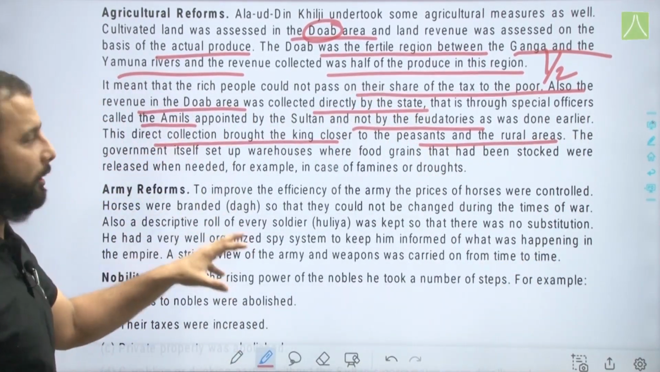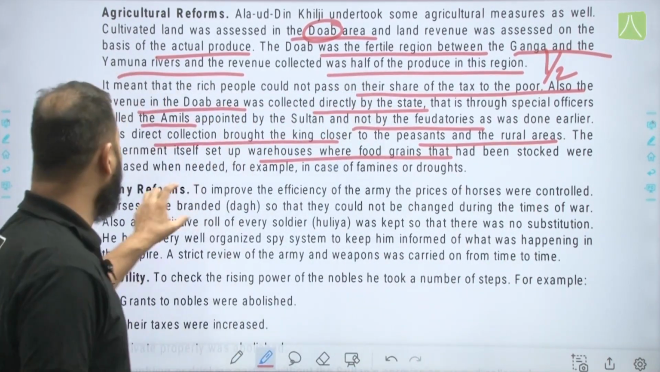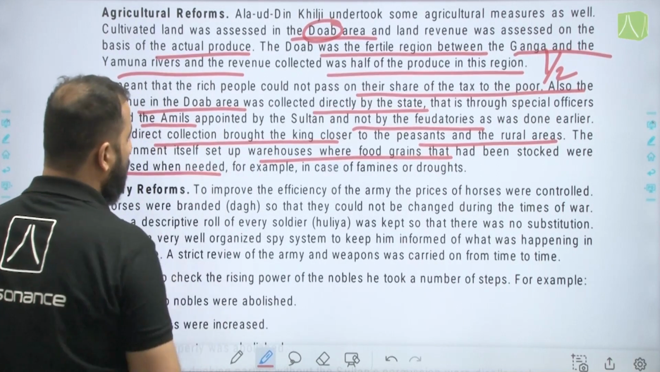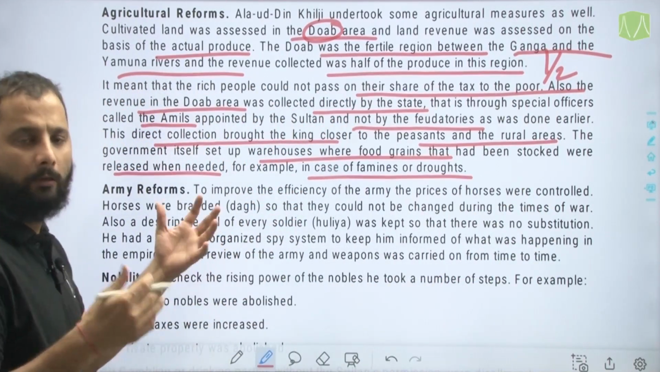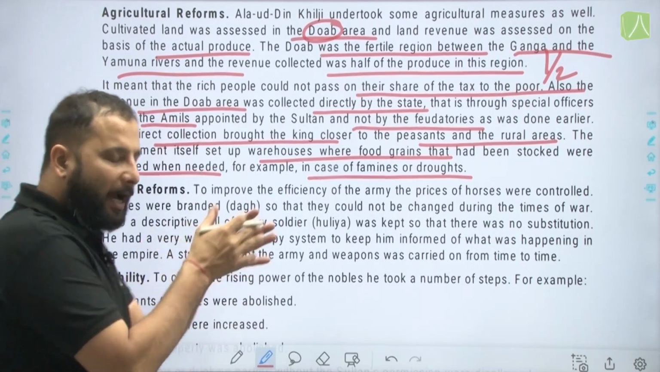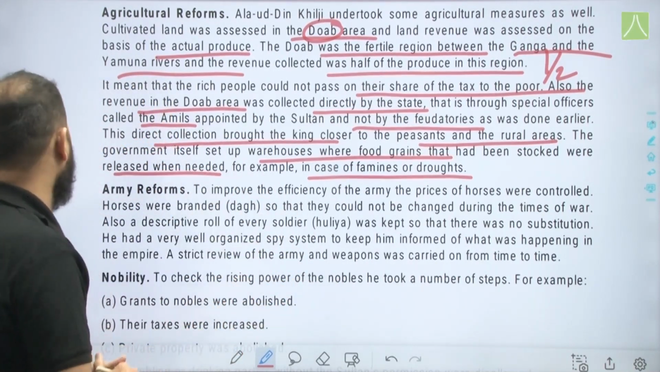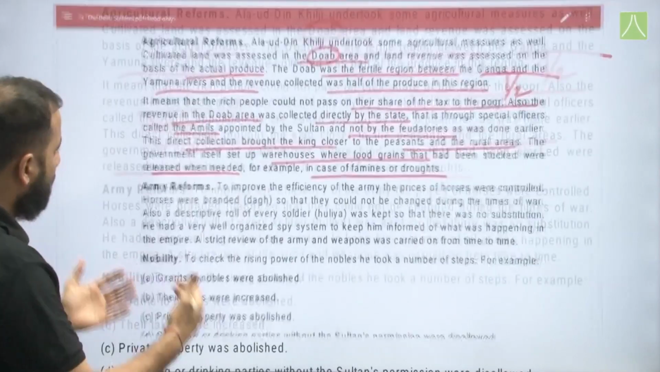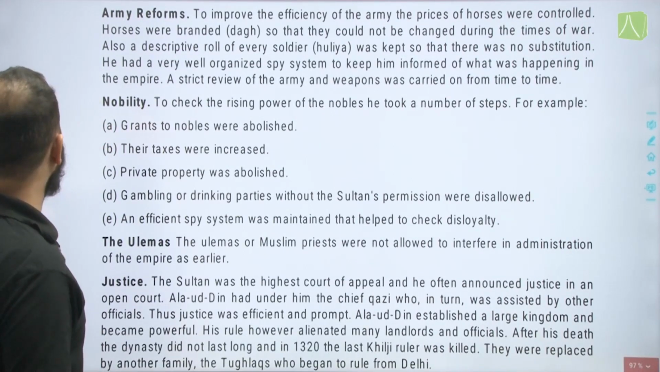The government itself set up warehouses where food grains that had been stocked were released when needed. For example, in case of famines or droughts. Famines, that is when there was an adverse situation which was created, सूखा पड़ गया, अकाल पड़ गया, ठीक है, ऐसे situations में.